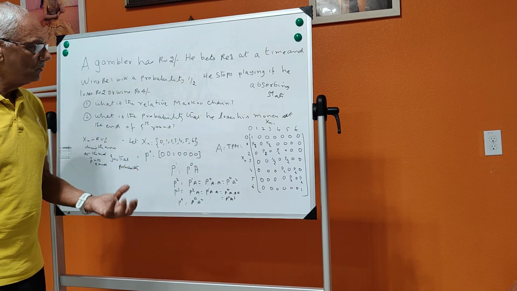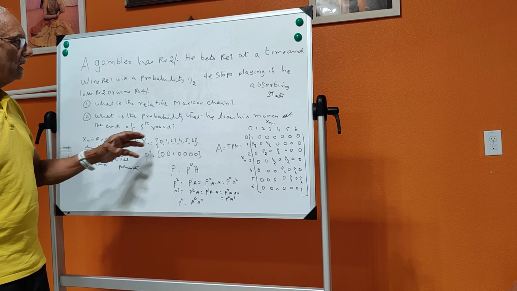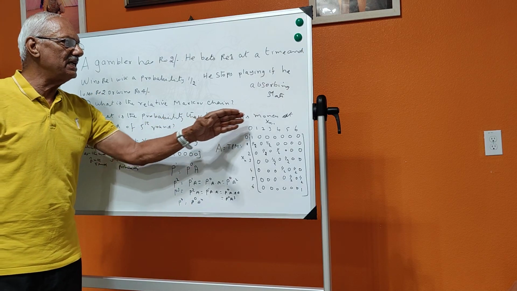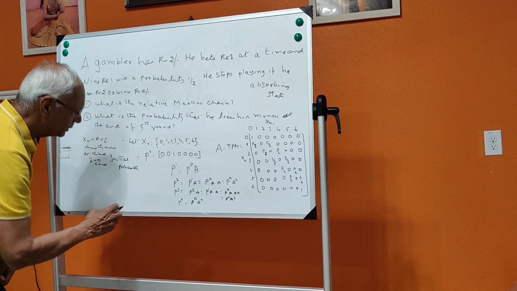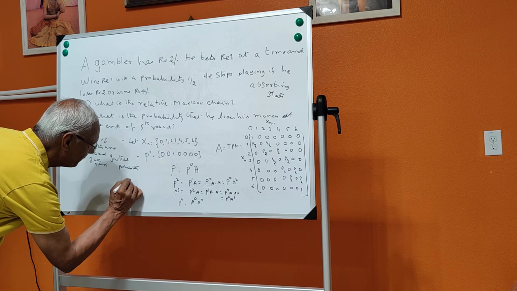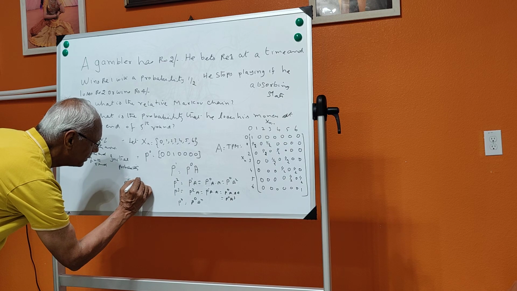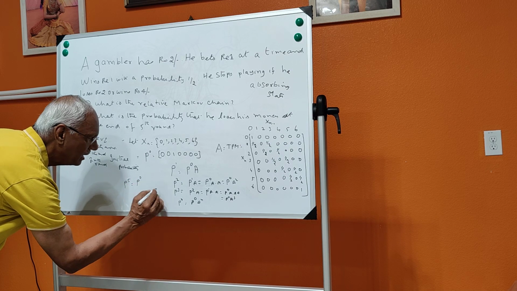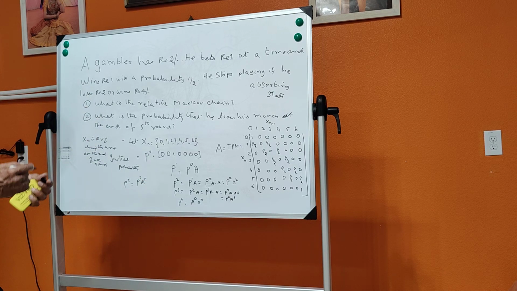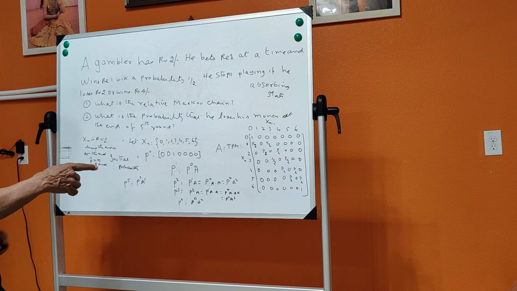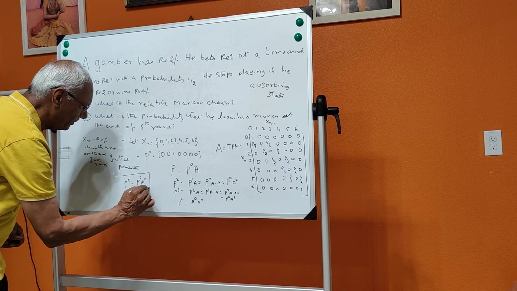Now what is our job? Since we are asked to find the probability that he loses his money at the end of the 5th round, we need P5. P5 is equal to P0 into A to the power of 5. So this is what you will get. If I am able to find this, my problem is over.